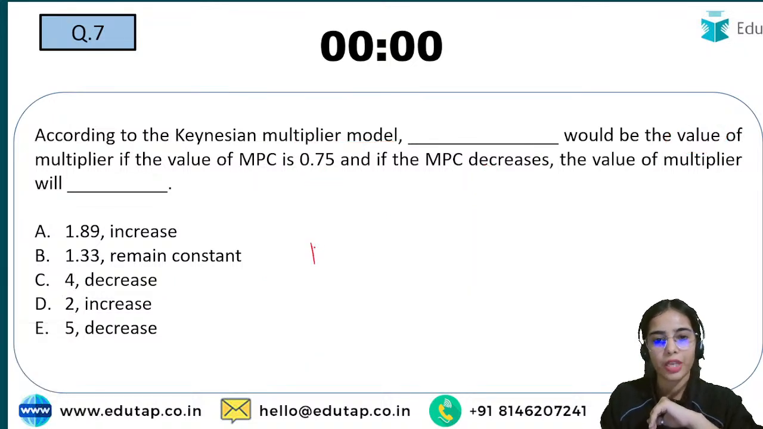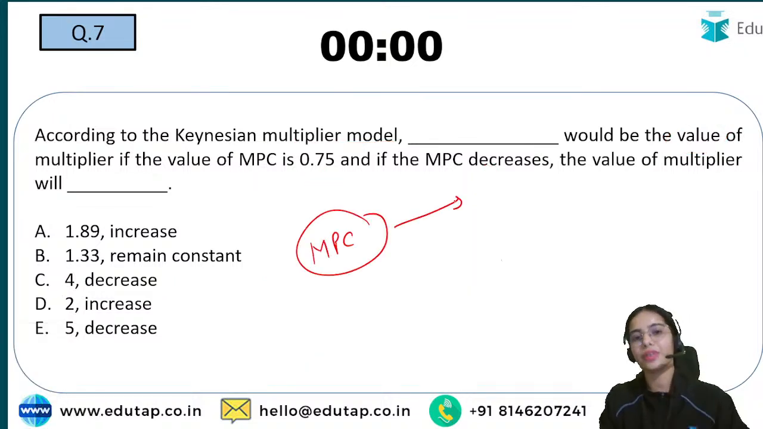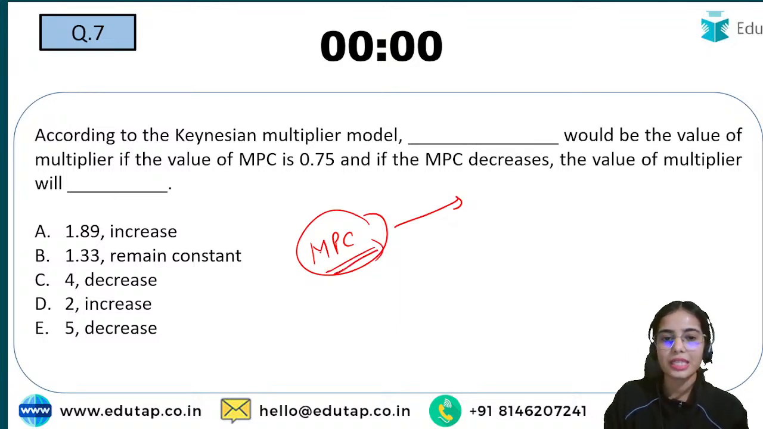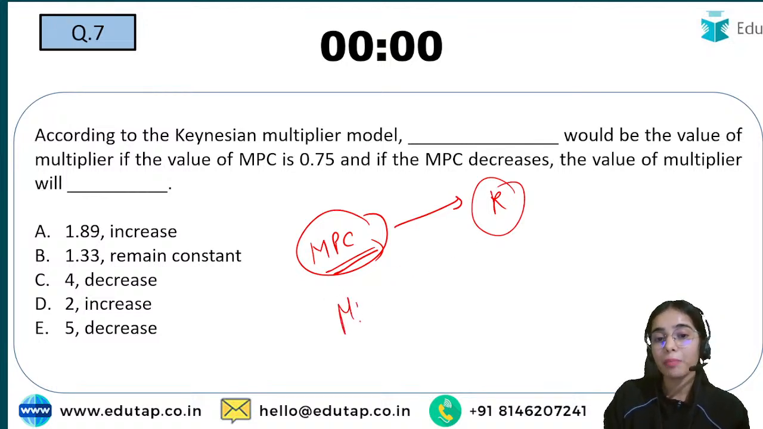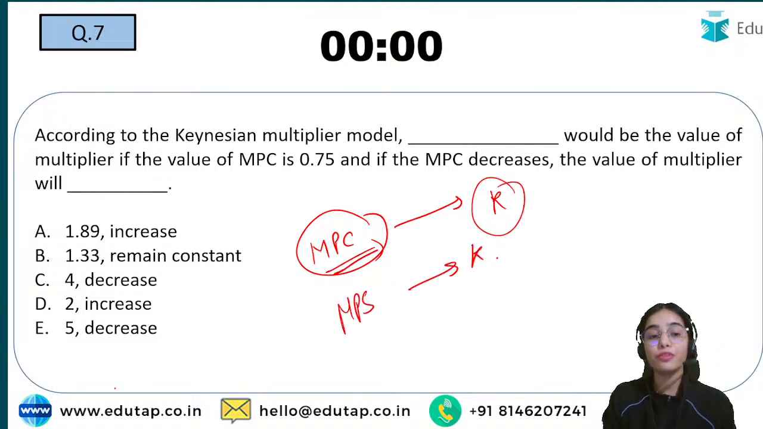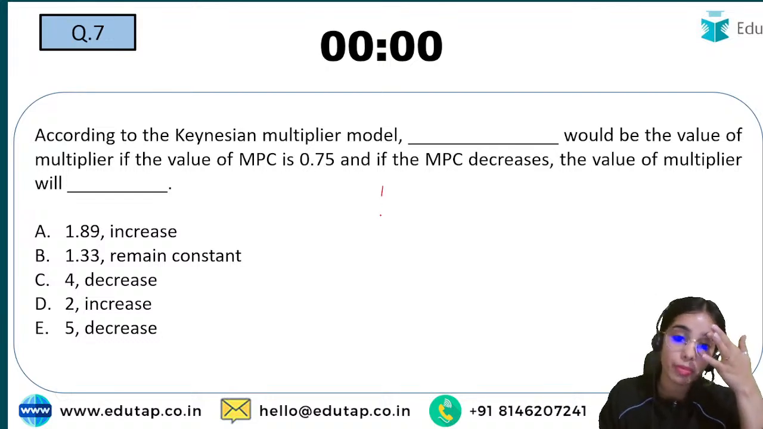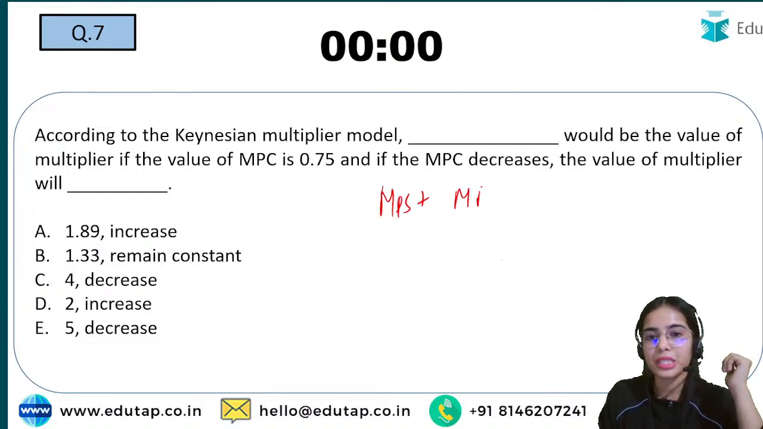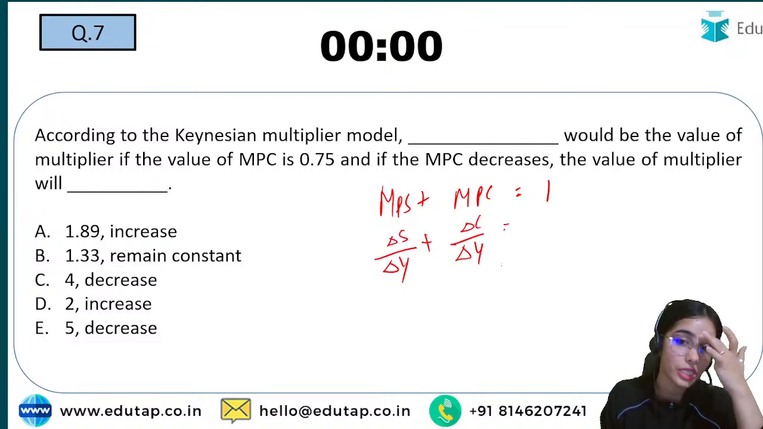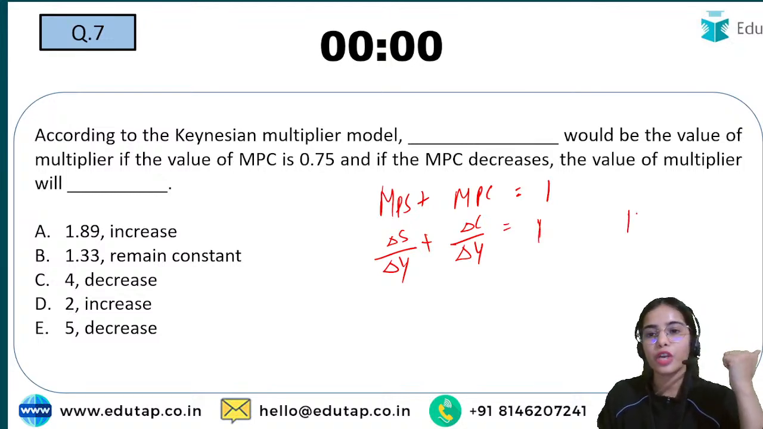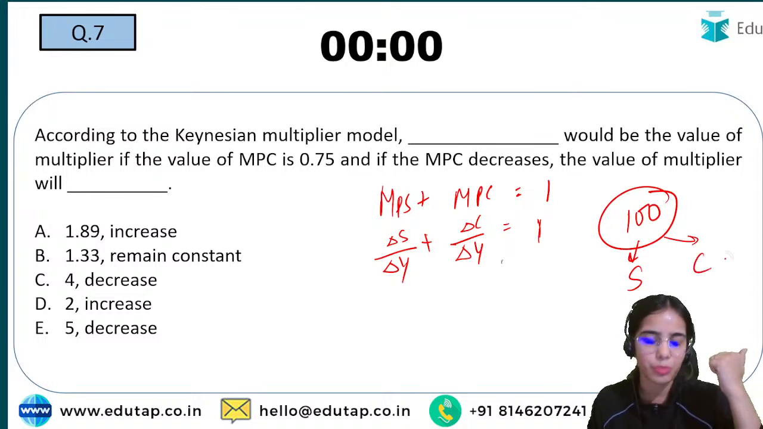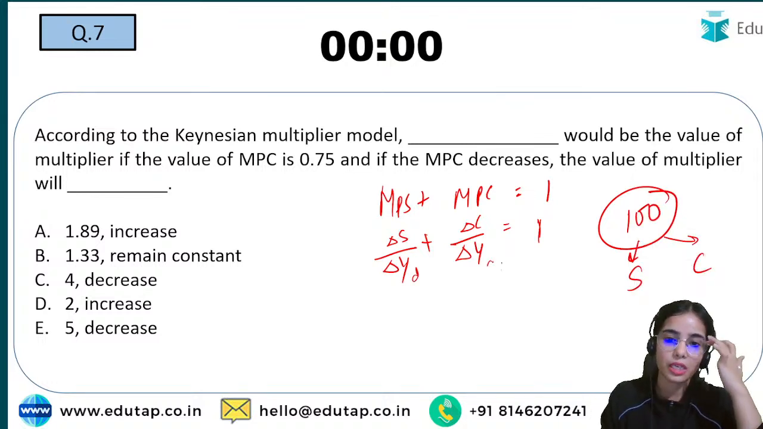So this is the idea. There is a direct relationship between the MPC and the multiplier, and MPS and the multiplier have an inverse relationship. Remember that MPS plus MPC is equal to 1. From the change in income, some savings are happening and some consumption is happening, so that is equal to 1. If your income is increasing by 100, you are using it for saving or for consumption, or let's say this is disposable income that we are talking about.